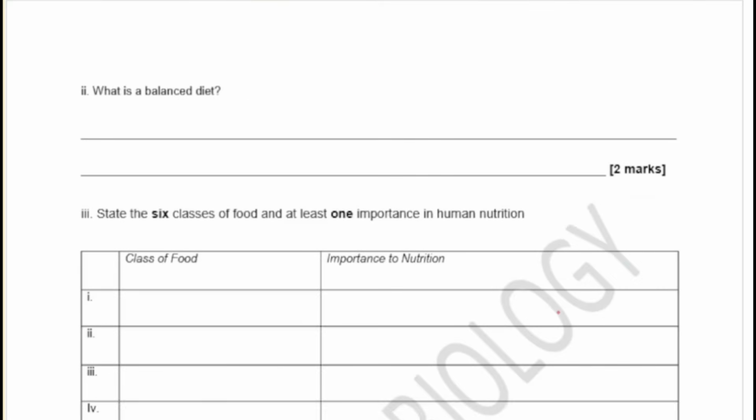All right, so the next question says, what is a balanced diet? Very interesting. Either you call it a balanced diet, or you call it what?